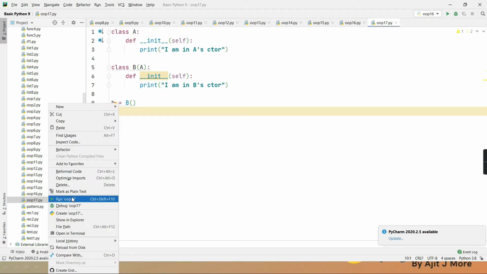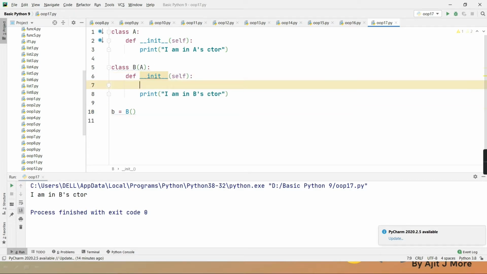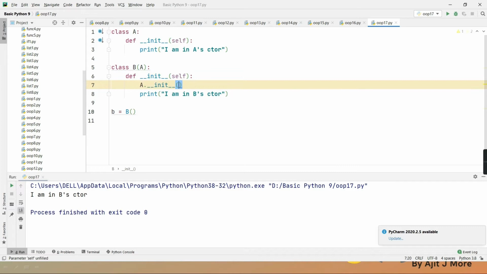Getting? It will only give a call to the child constructor. Can you see? I am in B's constructor. Yes, sir. Correct? So here you have to explicitly call. So there is one way, A dot double underscore init, and pass self to it.